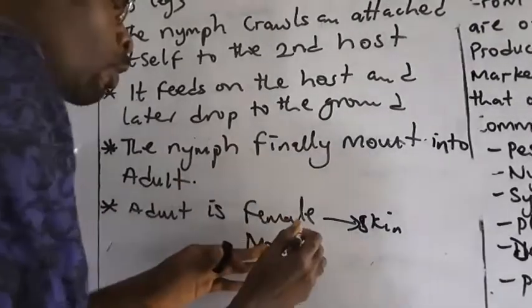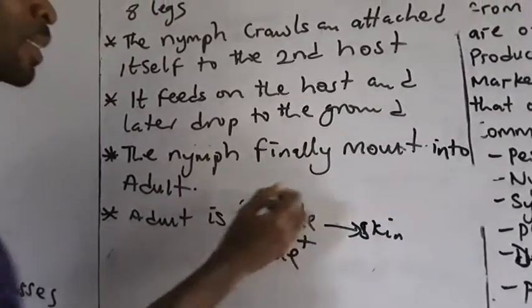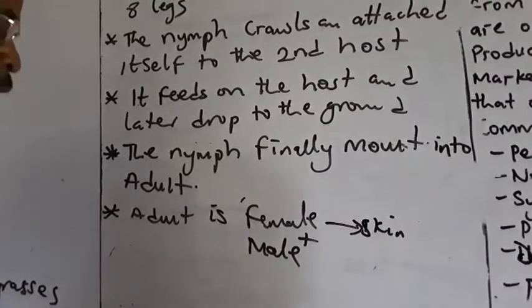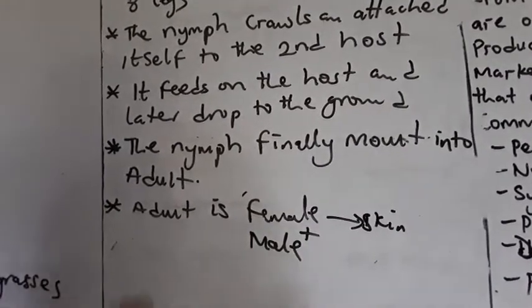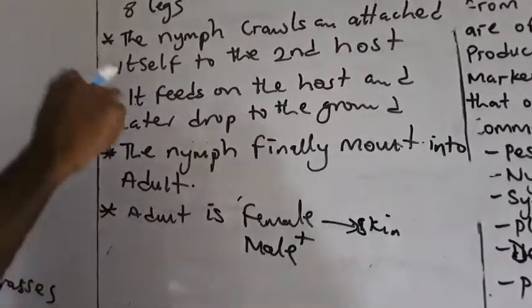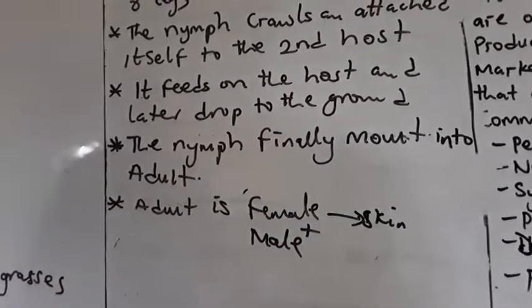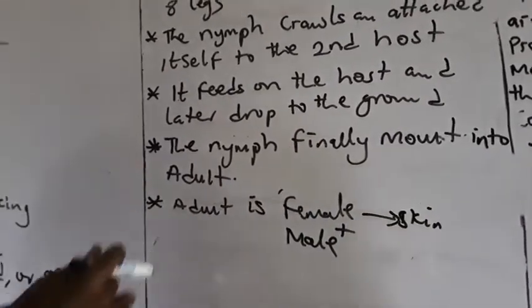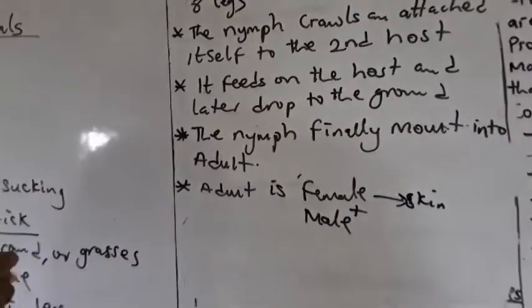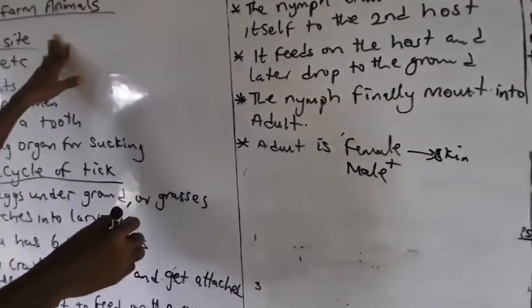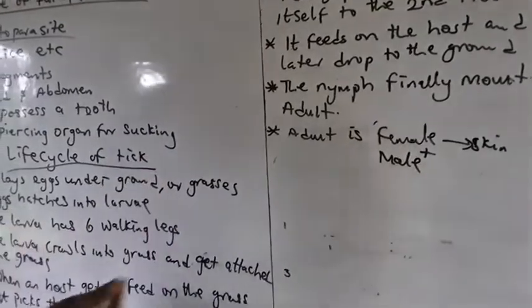Immediately mating occurs, the female will now detach from the host, fall to the ground and lay her eggs, and the cycle will continue. So that is a brief life cycle of an example of an ectoparasite known as the tick. So I want you to go through it again.